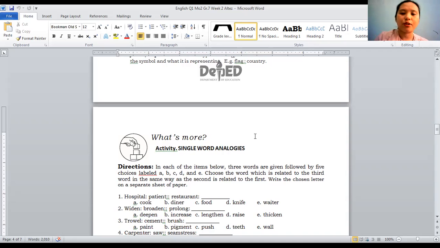Write the chosen letter on a separate sheet of paper. 1. Hospital is to patient, as restaurant is to blank. So hospital caters to patient, while restaurant caters to blank. Is it A, cook, B, diner, C, food, D, knife, E, waiter?